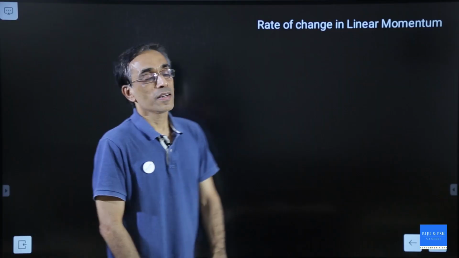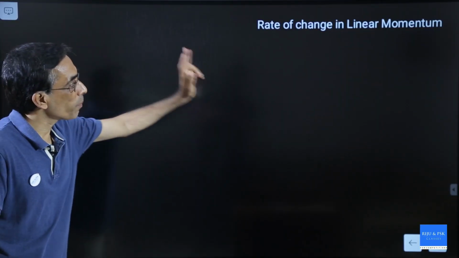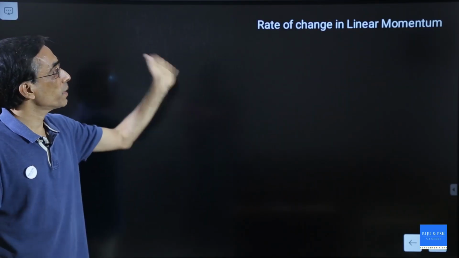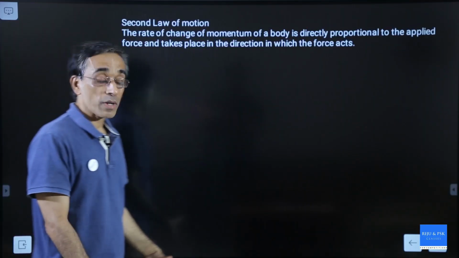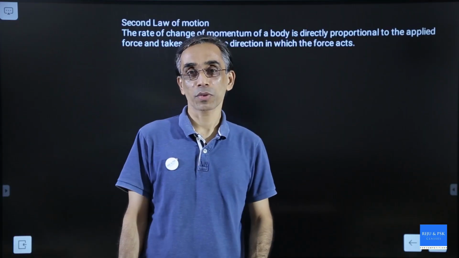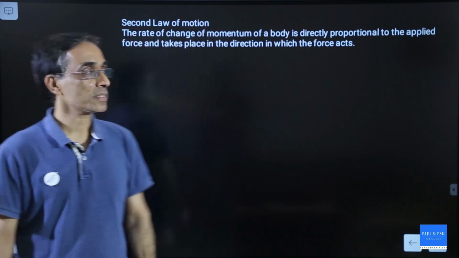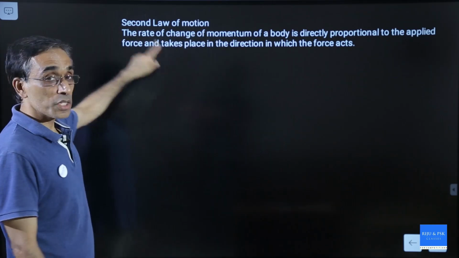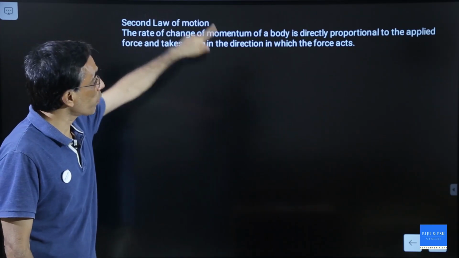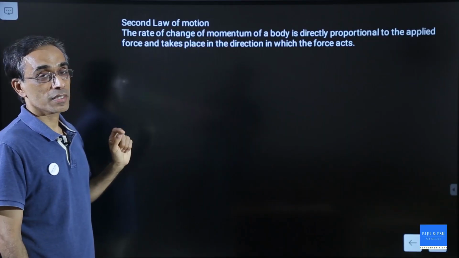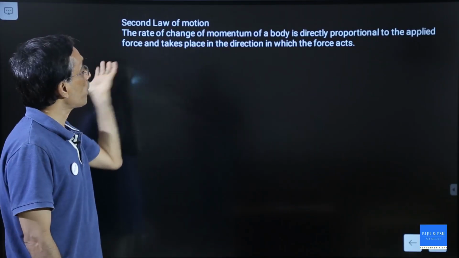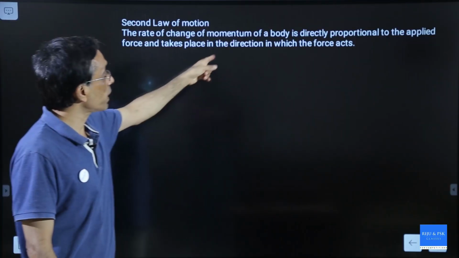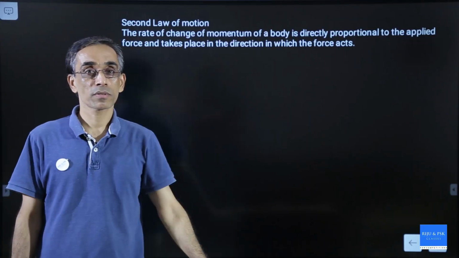So, children, we studied about momentum, change in momentum, rate of change in linear momentum. Now we are going to study the ever famous Newton's second law of motion. And what does that state? It states that the rate of change of momentum of a body is directly proportional to the applied force and takes place in the direction of the force.